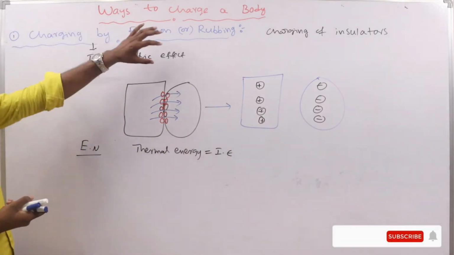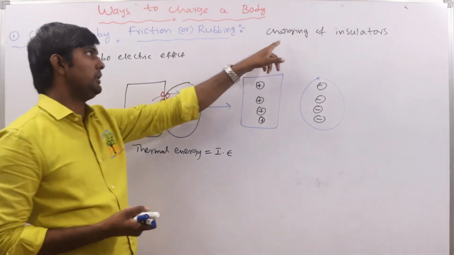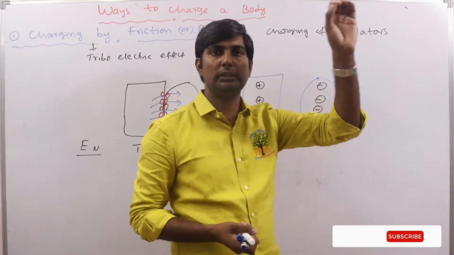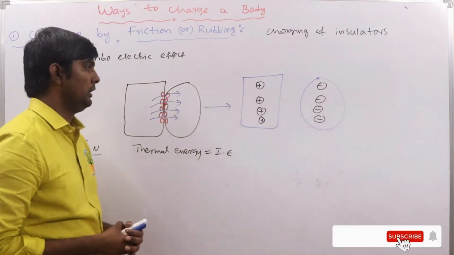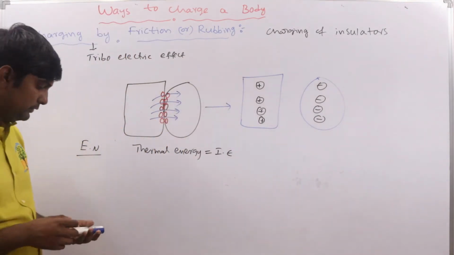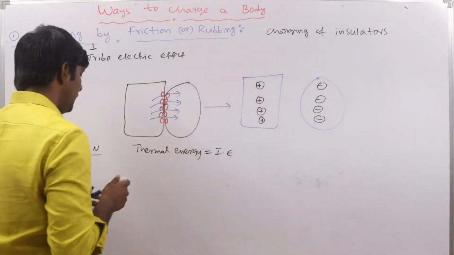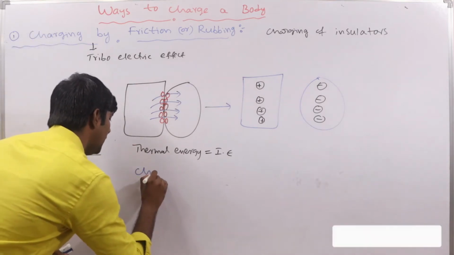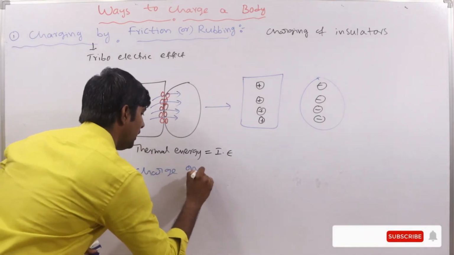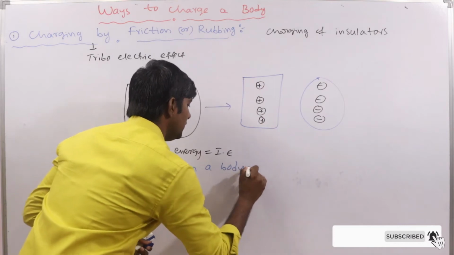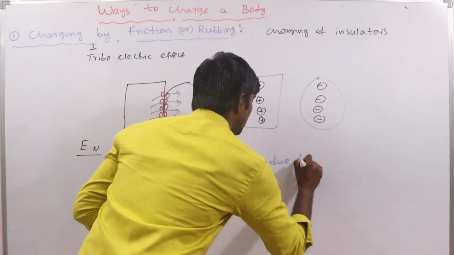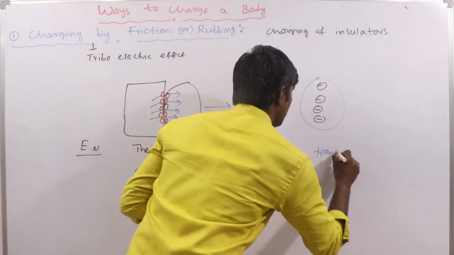Remember, this method is generally used for the charging of insulators. One more very important point: charge on a body is due to the transfer of electrons only.